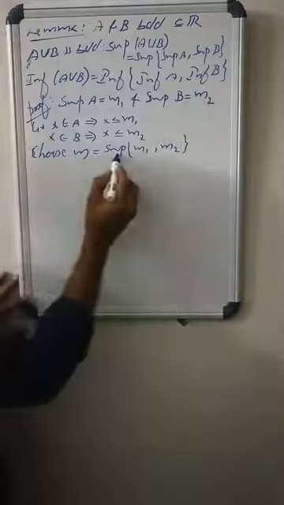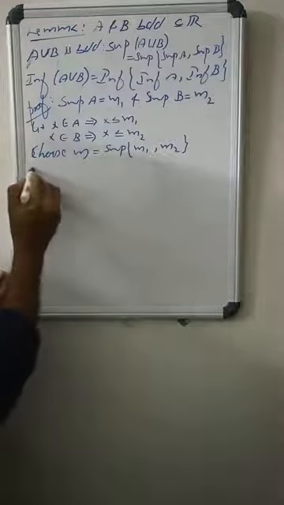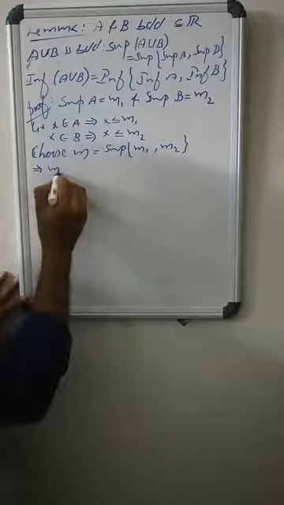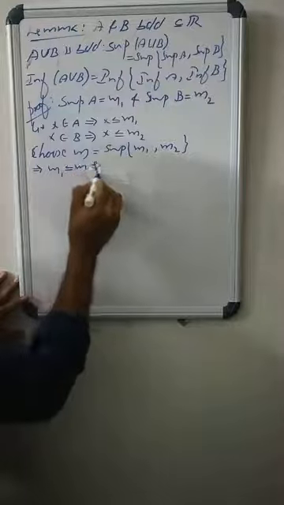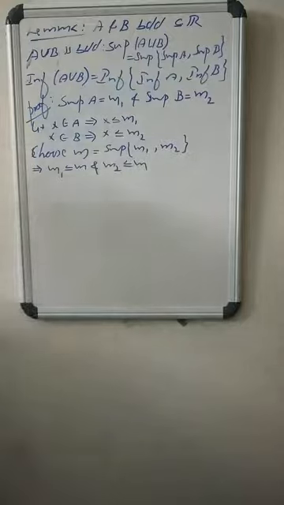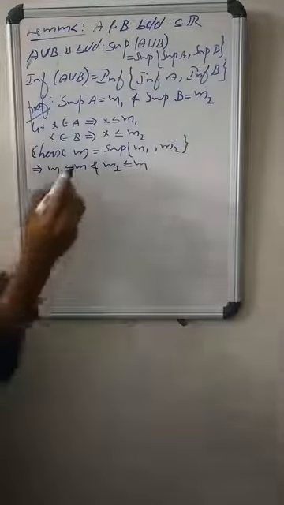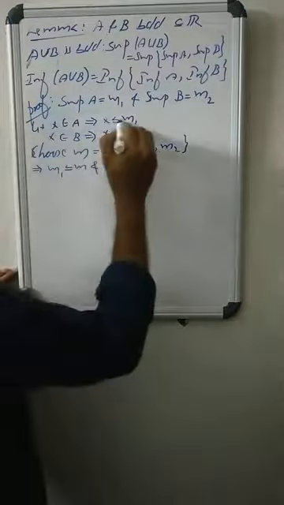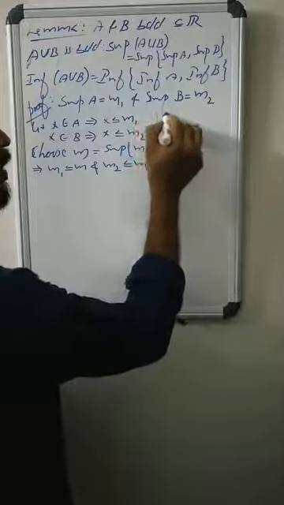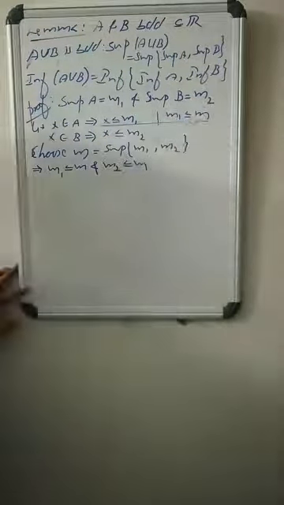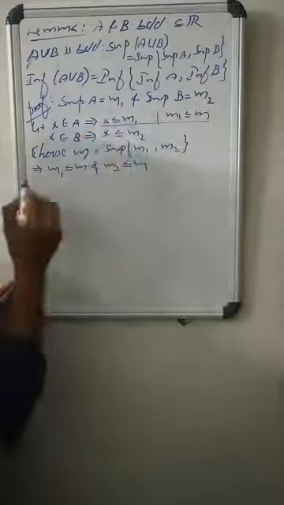Since M is the supremum of M1 and M2, so what's the conclusion? Clearly m1 less than or equals m and m2 less than or equals m. Now listen, x less than or equals m1 but m1 less than or equals m. So combine x less than or equals m1 and m1 less than or equals m. So what do you get? By the transitive property, it is x less than or equals m.